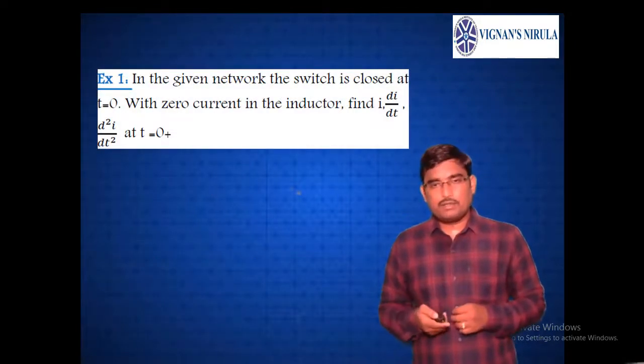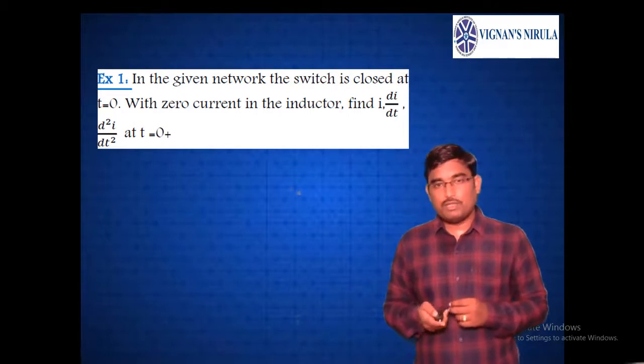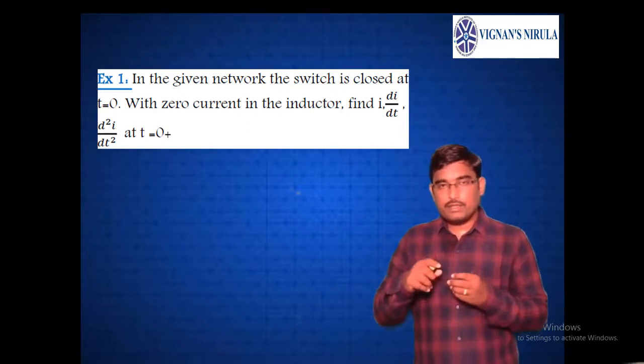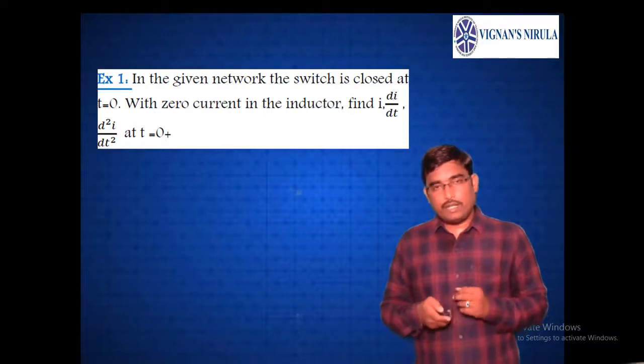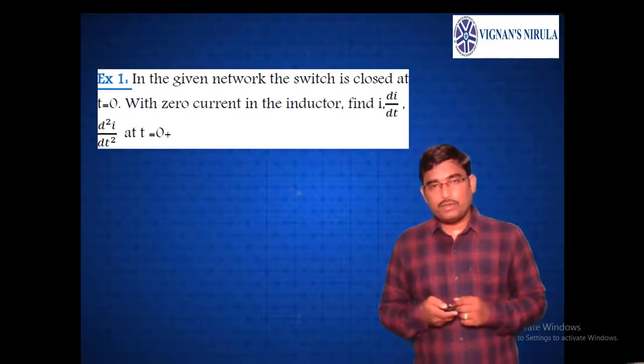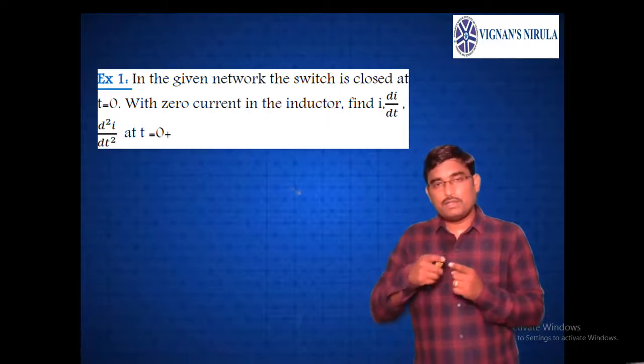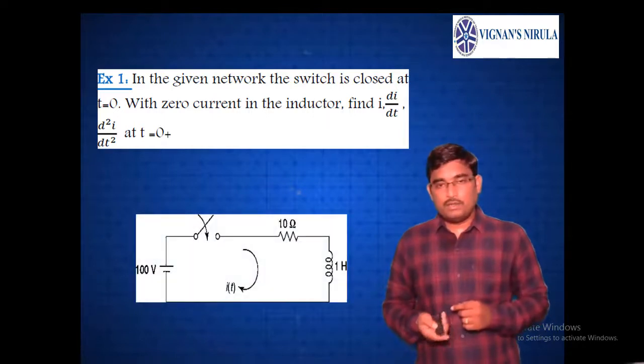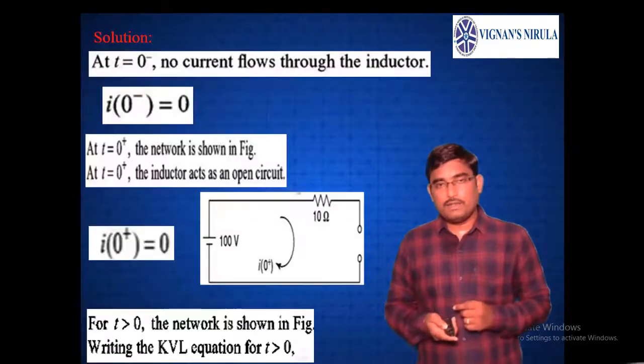In the given network, the switch is closed at t equals to 0 with 0 current in the inductor. The initial current in the inductor is 0. Find i, di by dt, the rate of change of current, and d square i by dt square at t equals to 0 plus, meaning just after switching. Here is the circuit: R of 10 ohms, L of 1 Henry, i the current in the circuit, and a 100 volts DC supply.